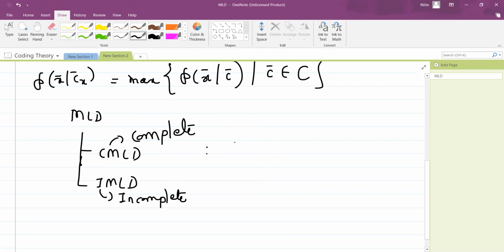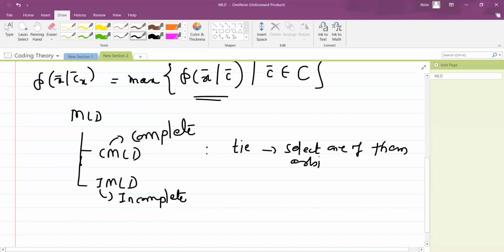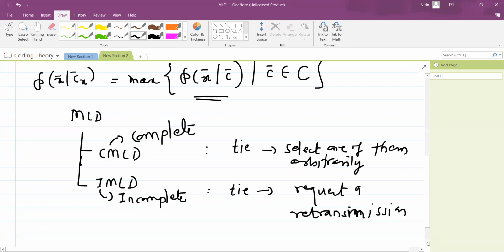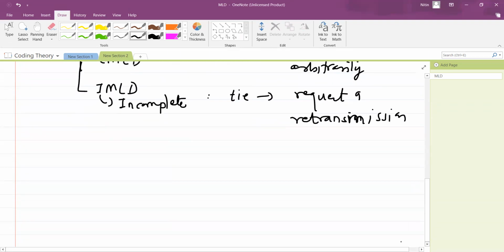If there is a tie, that means if there are two codewords having the same maximum probability, then select one of them arbitrarily. In incomplete, if there is a tie, then request a retransmission. So these are the two different things we have seen. We also saw some examples, in fact in the recently conducted midterm one also.